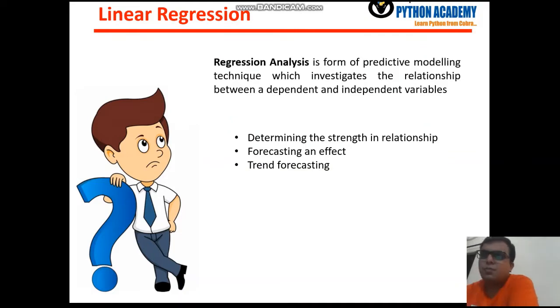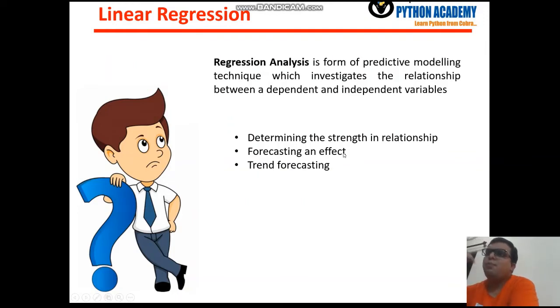Regression analysis finds the relationship between the dependent and independent variables. Generally we call them the x and y variables, where x are the independent variables and y are the dependent variables, and you need to find the relationship between them. The linear regression approach finds the strength of the relationship and forecasts the effect.